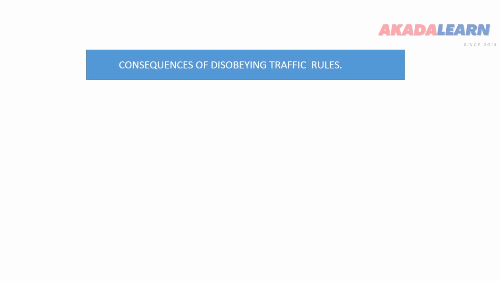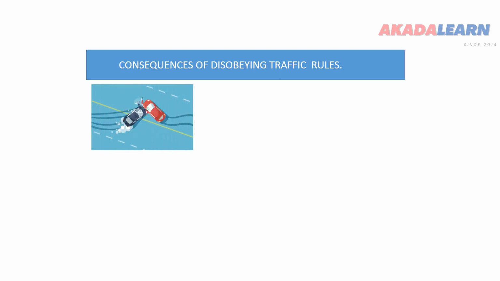Now let's look at some consequences of disobeying traffic rules. The first one that will be taken into cognizance is accidents. Road accidents occur as a result of disobeying traffic rules and regulations. There are so many rules and regulations that you need to obey when you are driving, and when you disobey some of these rules, it leads to accidents.